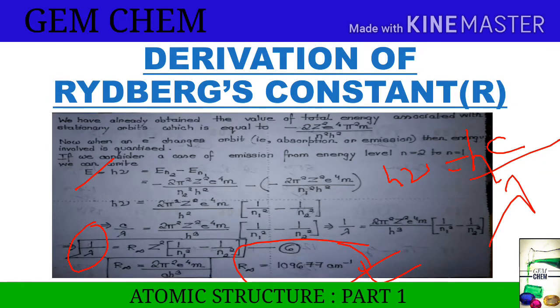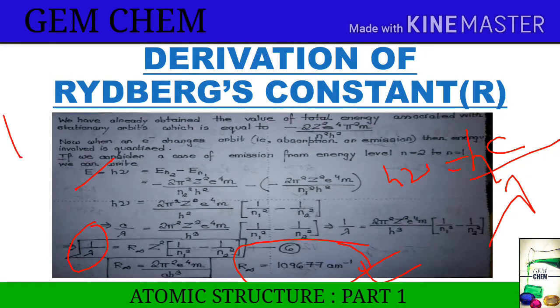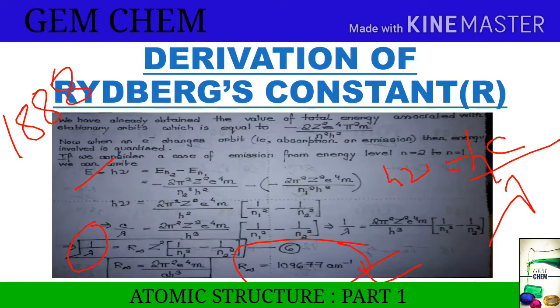Now what we have to know is that Bohr's expression for energy of an electron in a particular orbit, when used for emission, that is when an electron changes orbit, results in an equation which was already existing as an equation by Rydberg. Rydberg had this equation in his hand by 1888. This equation was time tested and was being used to explain emission spectra.